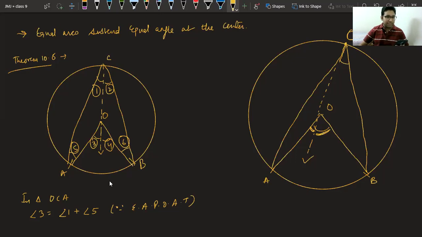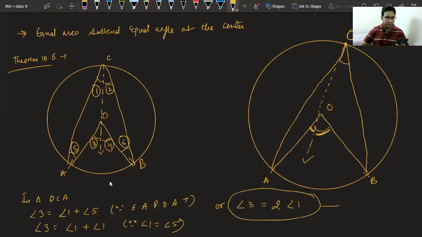Second, I can say this angle 3 is equal to angle 1 plus angle 1. The reason is because angle 1 equals angle 5. Till now, any issue, class? Please tell. We can say angle 3 is twice angle 1, and I can say it is equation number 1.